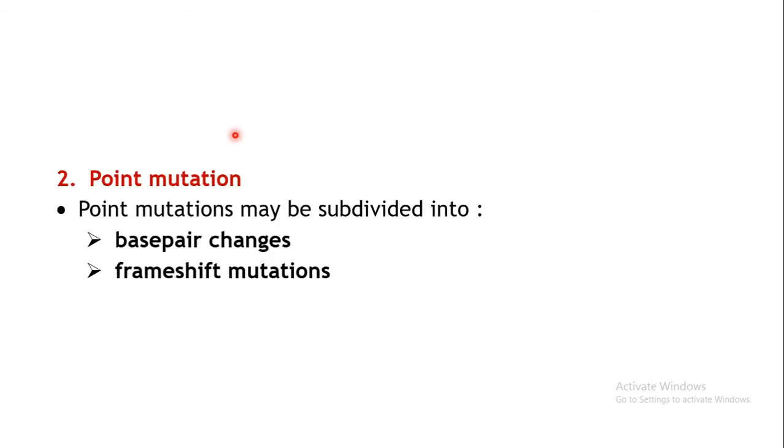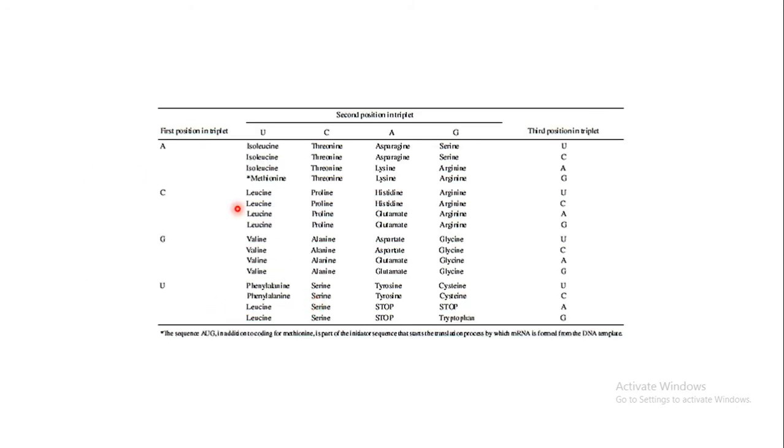Now the second mechanism which is involved is point mutations. Point mutations can be of two types: base pair changes or frame shift mutations. As we have seen, a particular codon will code for a particular type of amino acid, right?